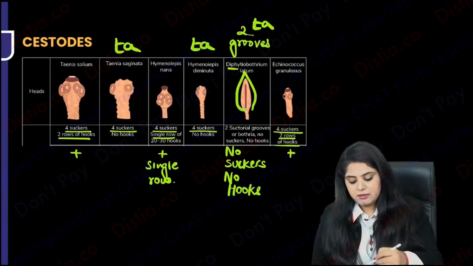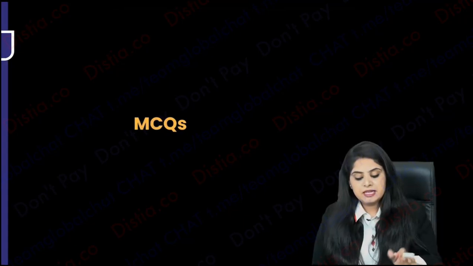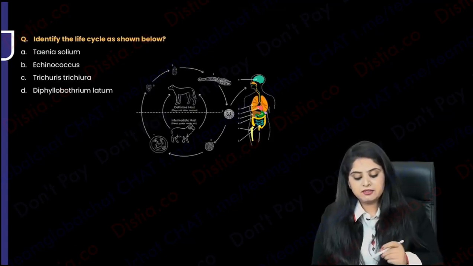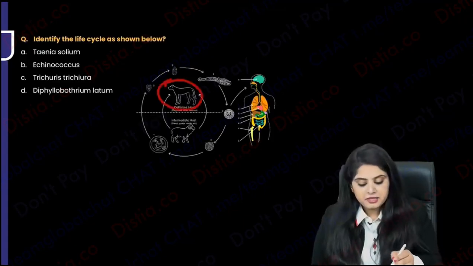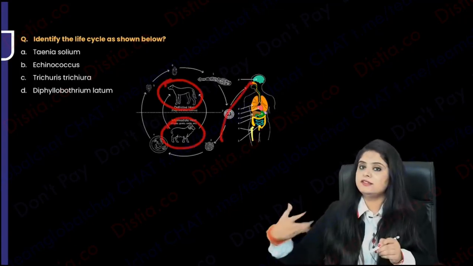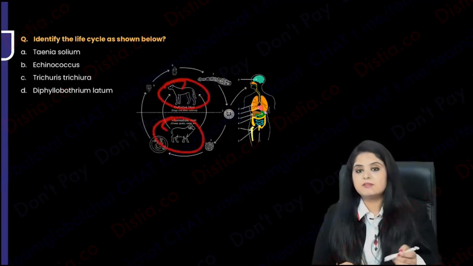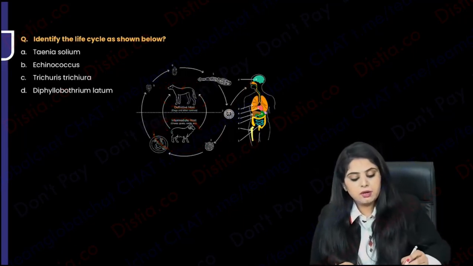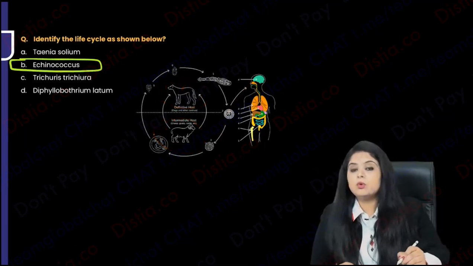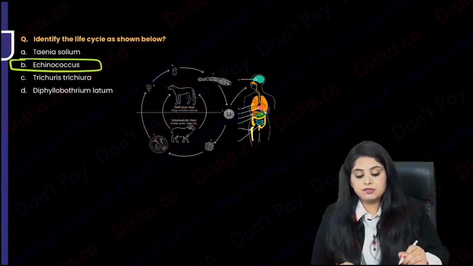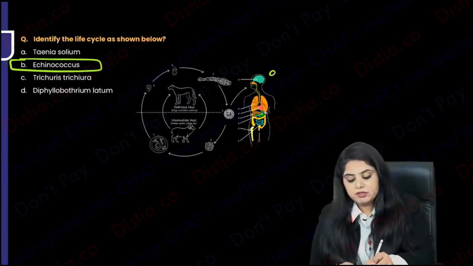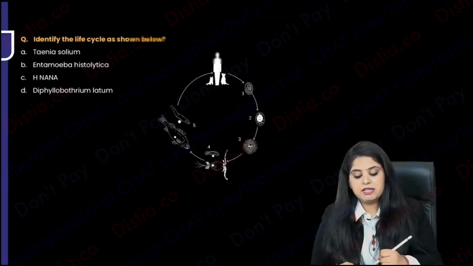So now you are ready maybe for some MCQs after so much listening to me. Maybe you can start off by doing this life cycle over here. Let's begin. Can you identify the life cycle? I see one animal here, and the human you have ignored on the side. So there is a dog and there is a sheep. If there's a dog and a sheep, I know I'm talking about the very famous Echinococcus granulosus. This is the dog tapeworm, and human is going to be the accidental host. Very, very good. Let's pick up the next one.